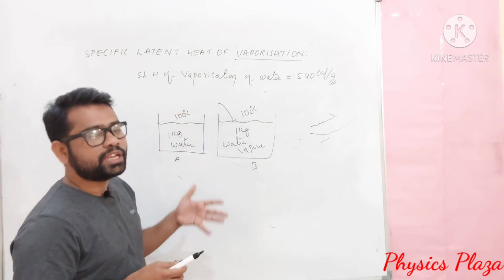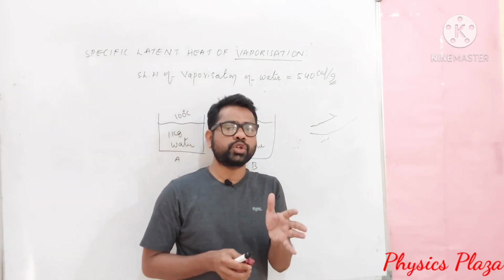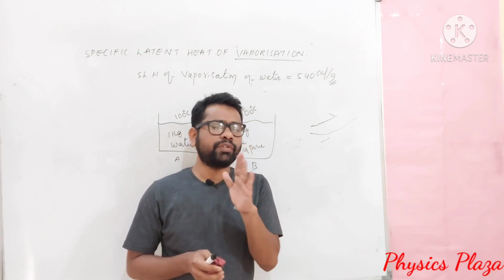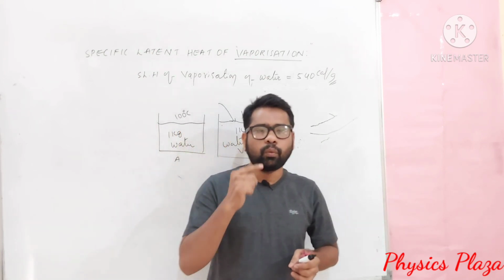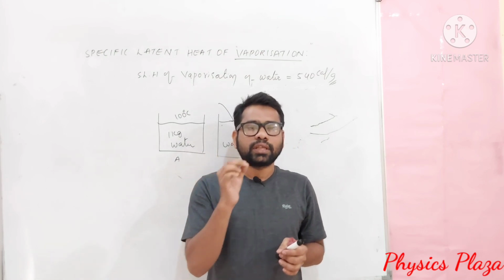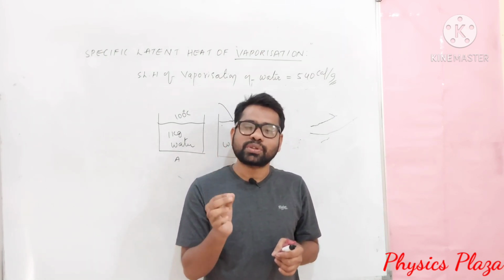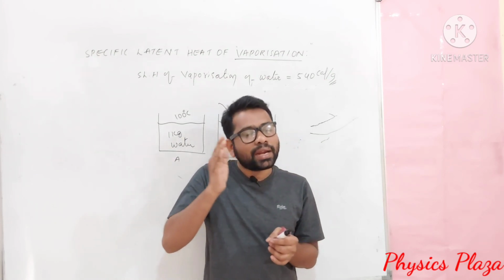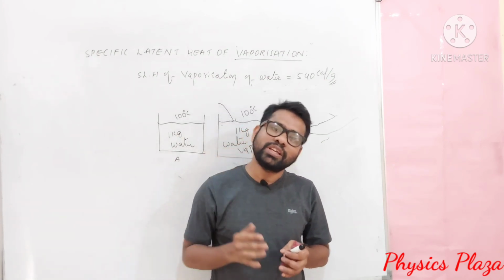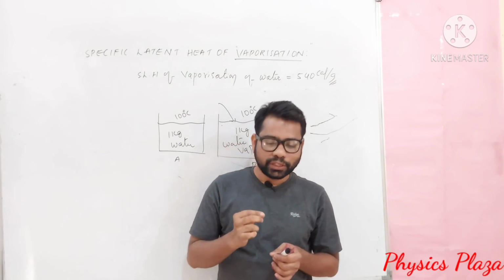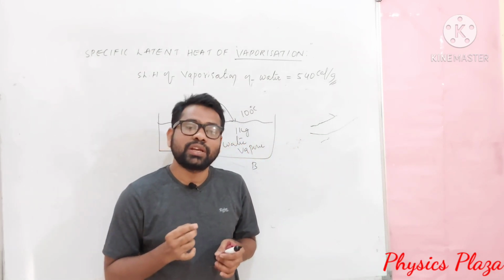Children, this is what specific latent heat of fusion and specific latent heat of vaporization are. Let us recall. What is latent heat? The amount of heat energy required to change a substance from one state to another at a constant temperature is called latent heat. Then what is specific latent heat, dear children?